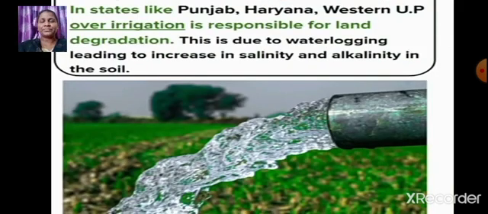Students, in states like Punjab, Haryana and Western Uttar Pradesh, over irrigation is responsible for land degradation. Due to over irrigation, what happens? Water logging takes place, isn't it? And due to water logging, what happens? Water logging leads to an increase in salinity and alkalinity in the soil. Again, land degradation takes place due to this. So students, I hope you have understood the causes of land degradation.